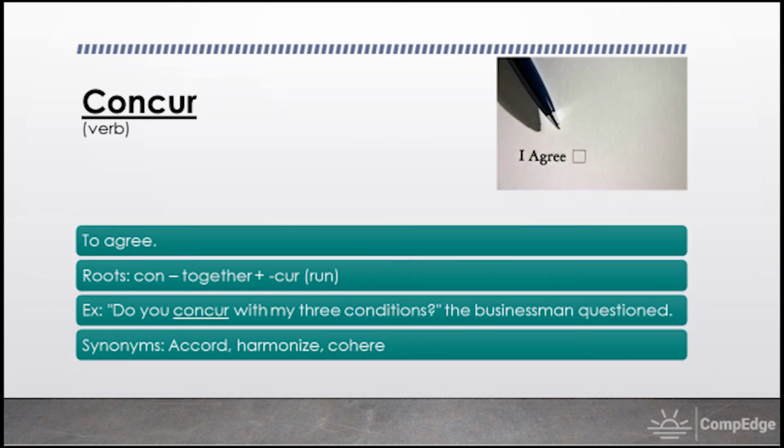So word number 5 is concur. So concur is a verb, right? It means to agree. The roots here are con, which is together, and cur, which means to run. So the image that we have here, again, quite simple. It's got I agree on it. Concur means to agree. So the example, do you concur with my 3 conditions? The businessman questioned. So over here you see, do you agree with my 3 conditions is basically what the sentence is. The synonyms of the word concur are accord, harmonize, cohere.